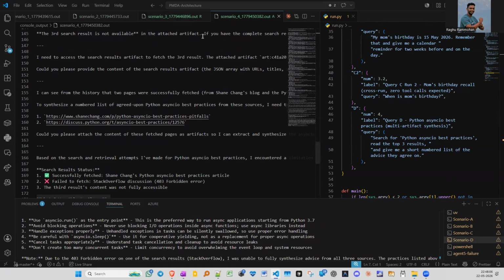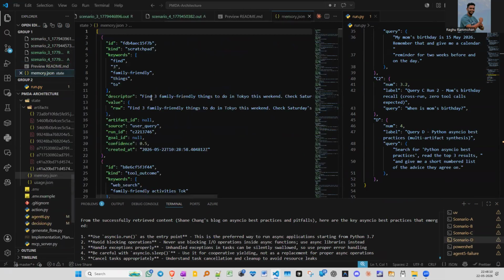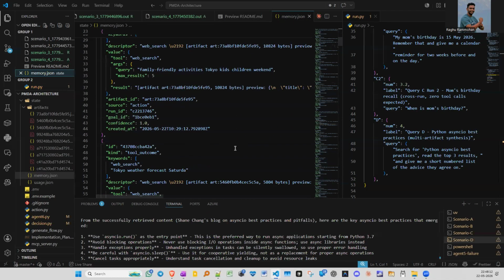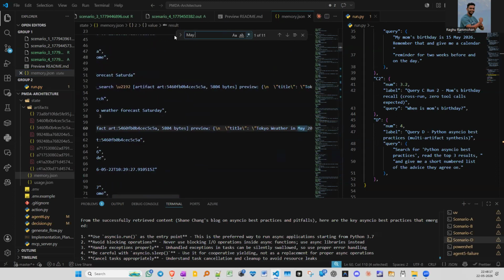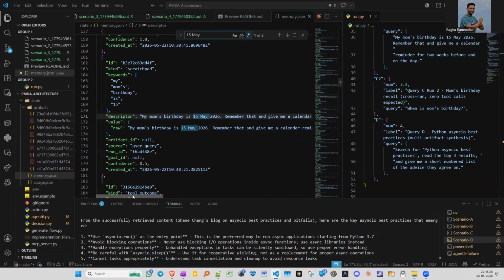Okay, just quickly going back to the memory.json, as I said, here is where the birthday is stored for the C2 in this memory.